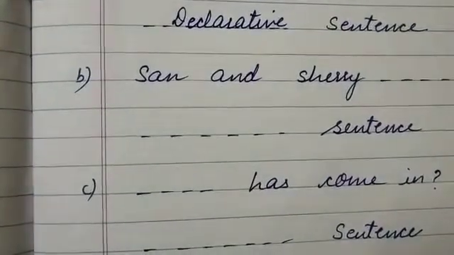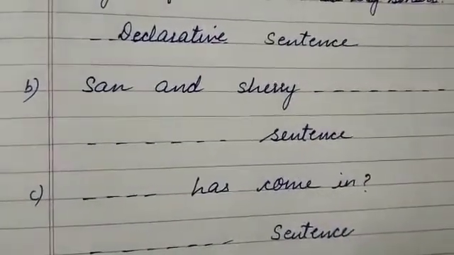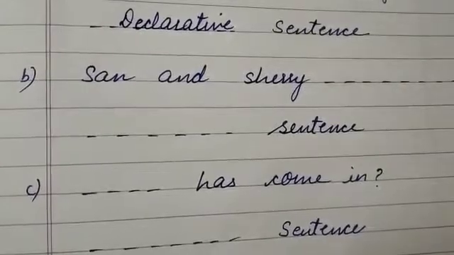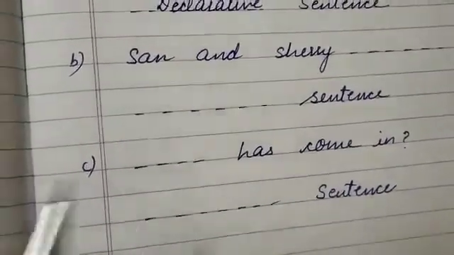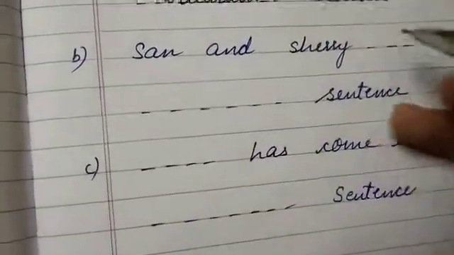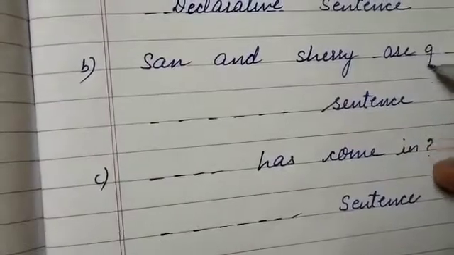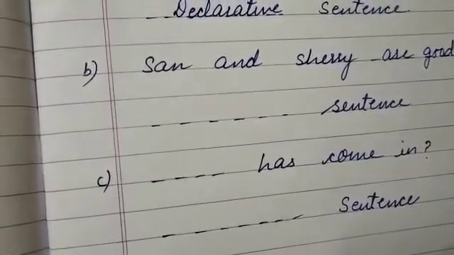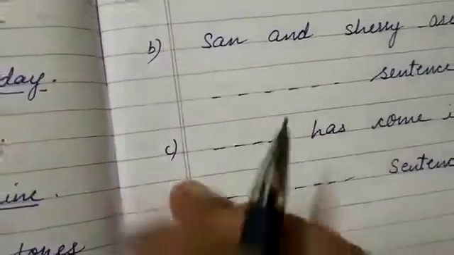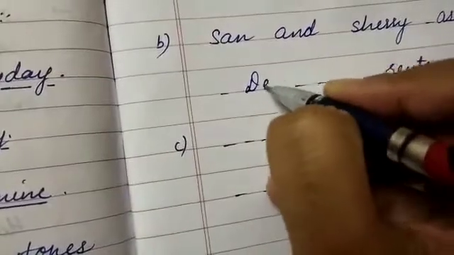Swan and Sherry, this is subject. We can add the predicate like Swan and Sherry are good friends. Now this will become declarative sentence.